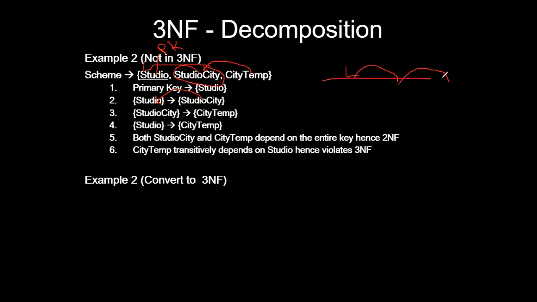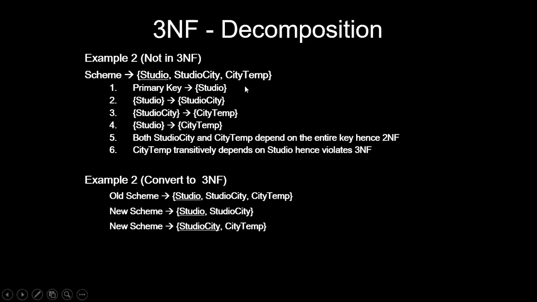So if you find some interdependency like this, we are supposed to remove it by writing a new schema. Bring city temperature out separately: studio and studio city in one table, and studio city and city temperature separately. So this is how to follow the third normal form. Wherever a transitive dependency is there, we are supposed to avoid it. Any non-key attribute cannot be dependent on another non-key attribute. So if it is dependent, remove it.